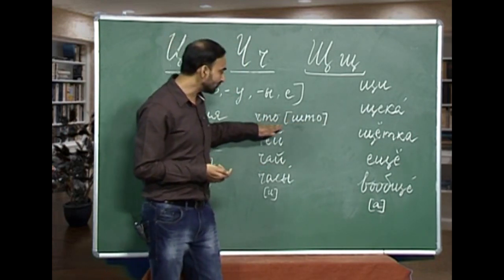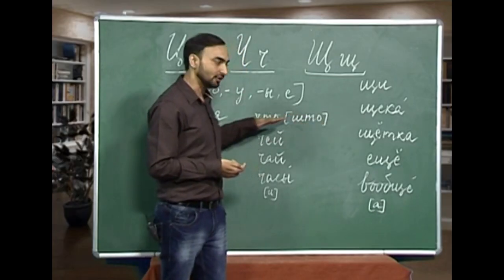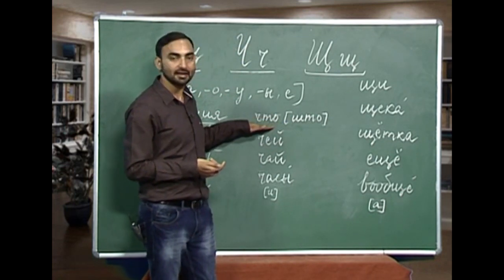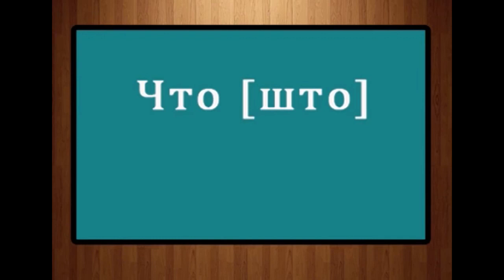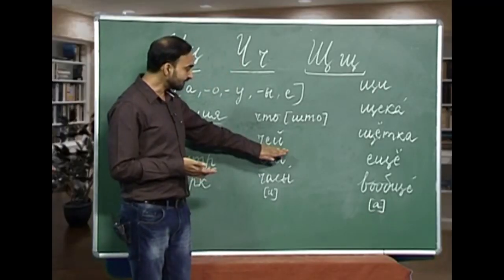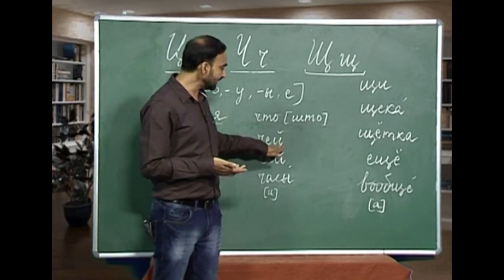So, now try to pronounce this word shto, shto. Instead of pronouncing it as chto, we are pronouncing it as shto. Shto is what?